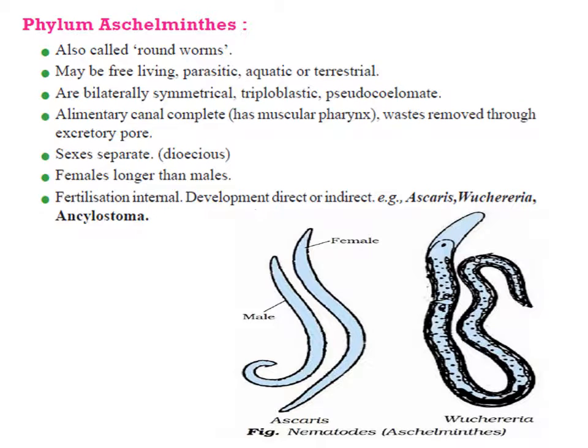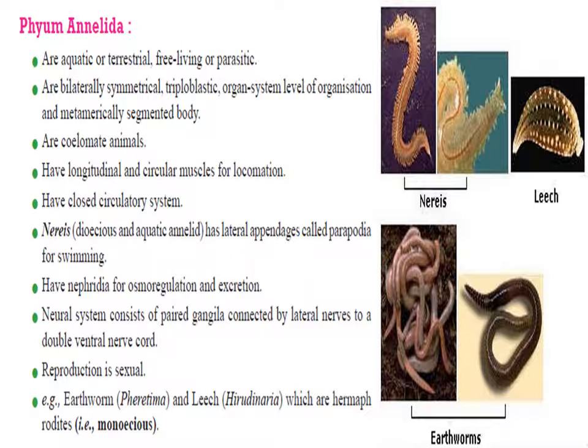Next phylum is phylum Annelida. The phylum is called Annelida because their body surface is marked into rings. Their body surface shows ring-like structures, annulus. Annulus means the little segments, little rings on their body. These animals are terrestrial, sometimes aquatic, marine or freshwater both, and sometimes parasitic also.